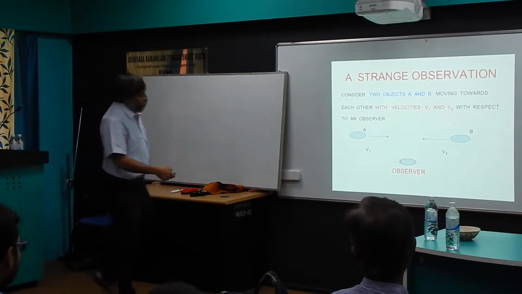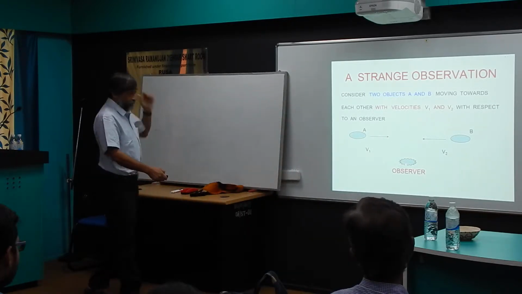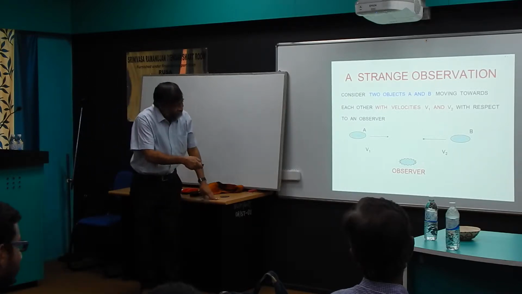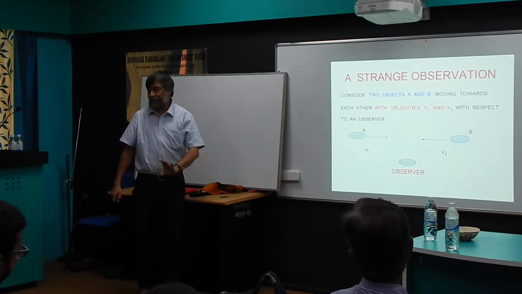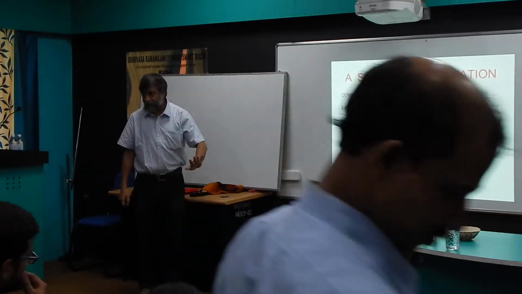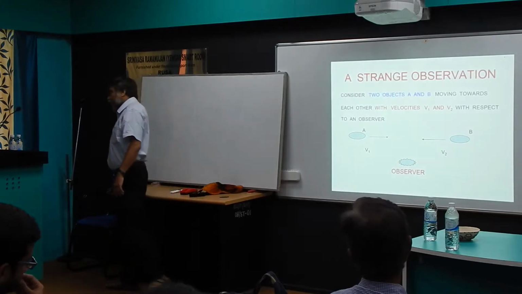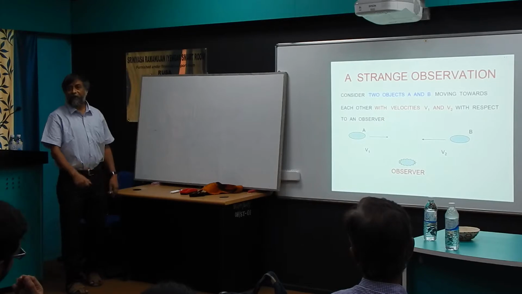So suppose there are two objects moving toward each other with velocity v1 and v2 and there is an observer sitting here. So this means this observer is seeing that this particle is traveling a distance v1 in unit time and this particle is traveling a distance v2 in unit time. That is the meaning of velocity. Right? So velocity v1, v2 with respect to this observer.